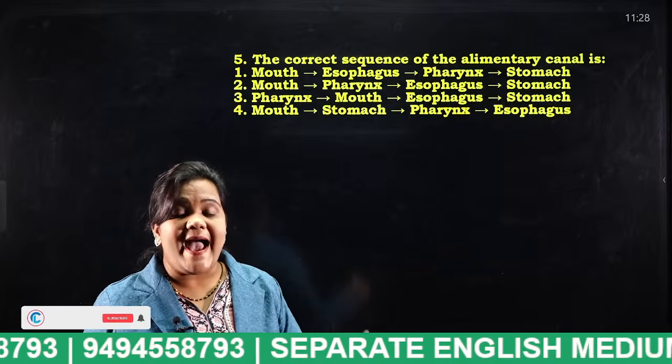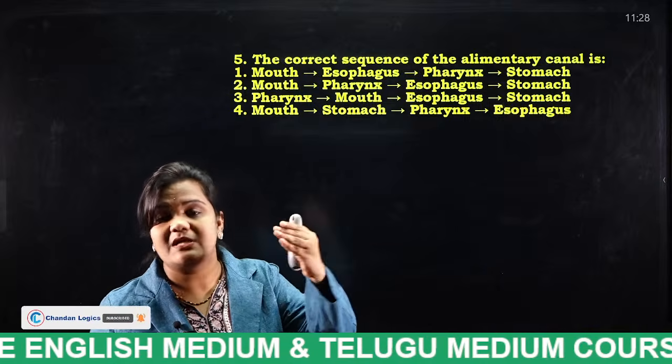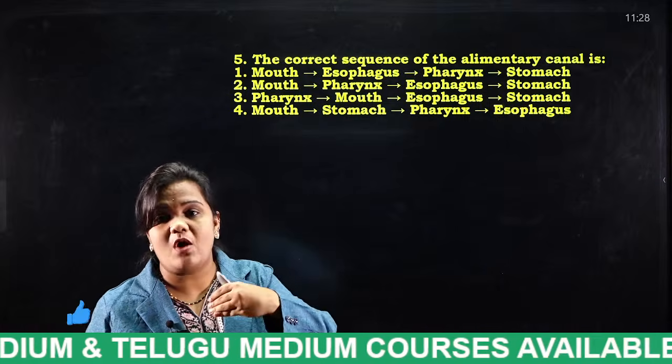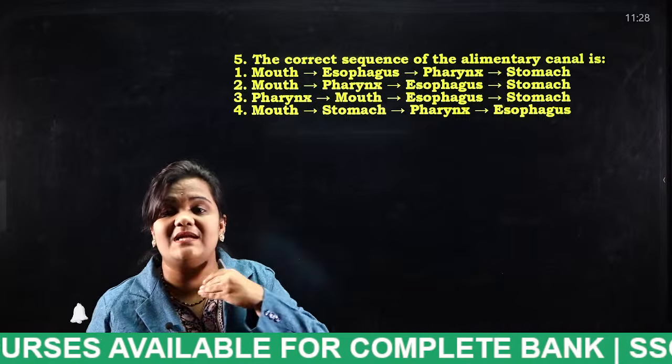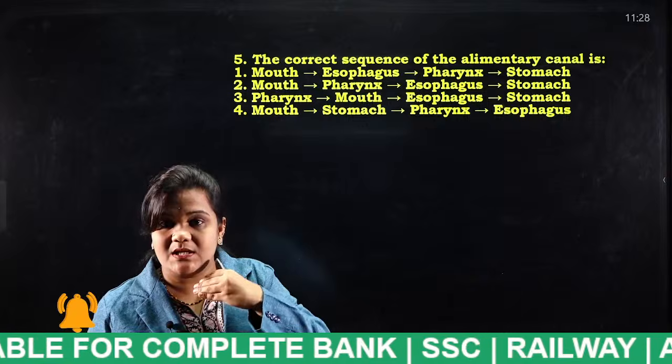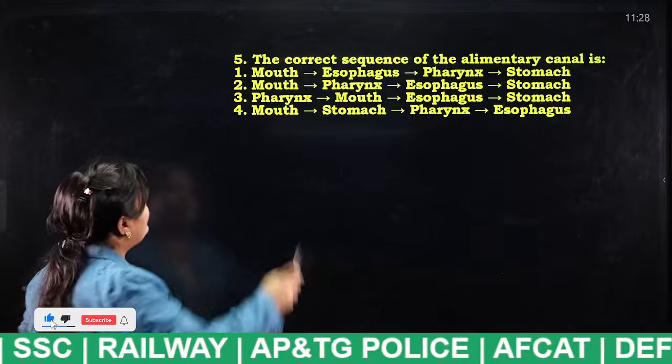Yes. The human digestive system starts from the mouth. Next, the food enters the pharynx. Pharynx is nothing but the throat. Then next, the esophagus, and then next, the stomach. So what is the answer students? Very good. Option 2.